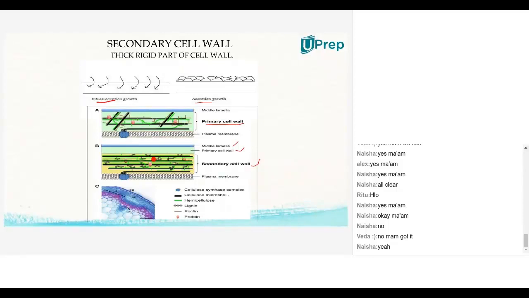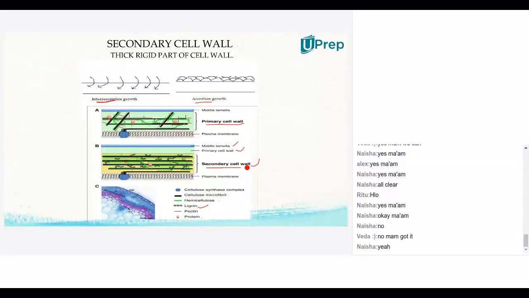But in the secondary cell wall, you'll have an extra material called lignin. This is an organic polymer. This polymer will make the secondary cell wall very rigid.